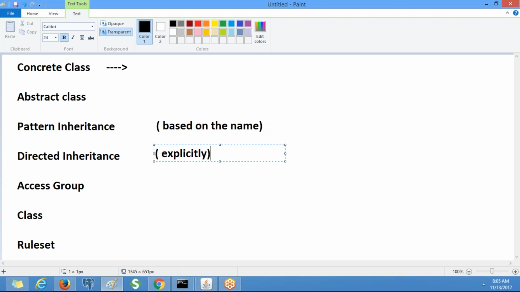So what is an access group? An access group defines which application the user, which operator, is going to access. See, all these things we created manually, right? We created an access group, defined the application in that access group, created an operator and assigned that access group to that operator. So whenever an operator logs in to the PRPC application, internally it will verify the access group. In the access group we'll have portals also.